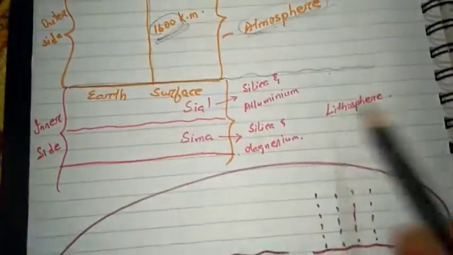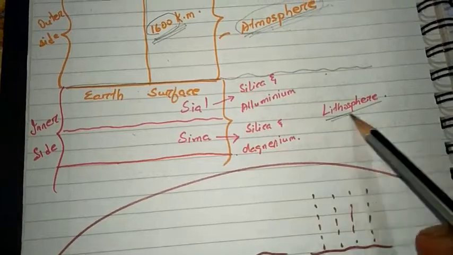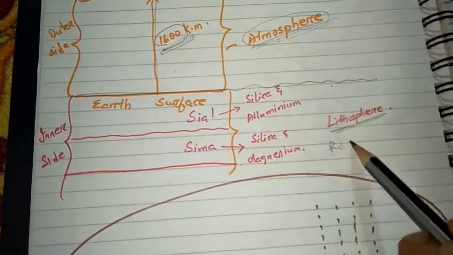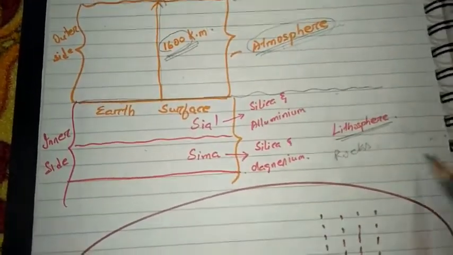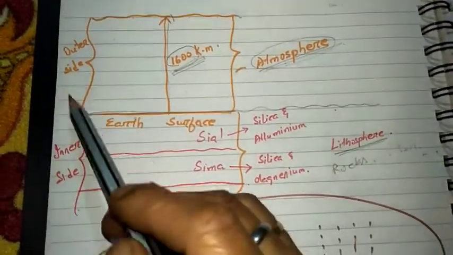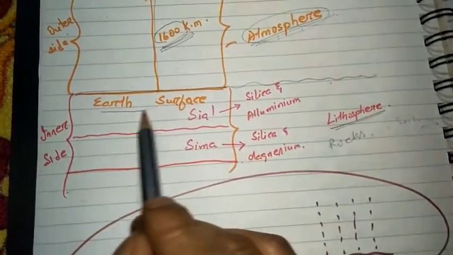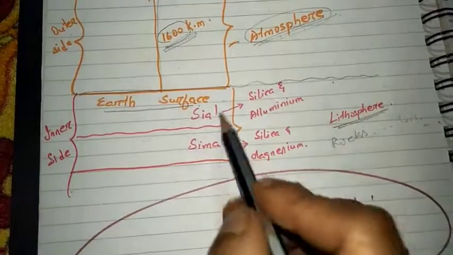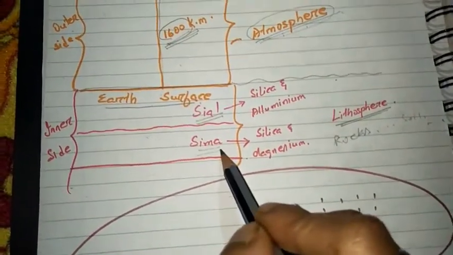Next, it comes to the lithosphere. As I already told you, the lithosphere is a sphere of the Earth which is comprised of mainly rocks, soil, all these. On the outer side you can find the atmosphere, and in the inner part, the inner side of the Earth's surface, is composed of lithosphere. And the lithosphere is comprised of 2 layers. The upper layer is known as Sial, and the lower layer is known as Sima.